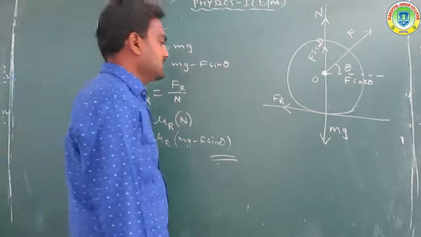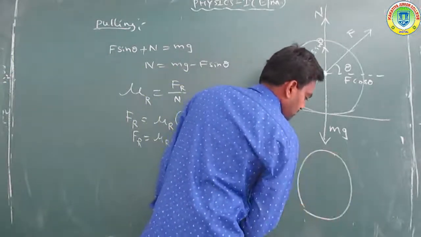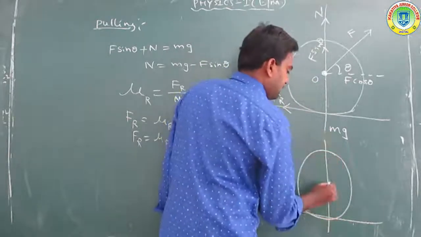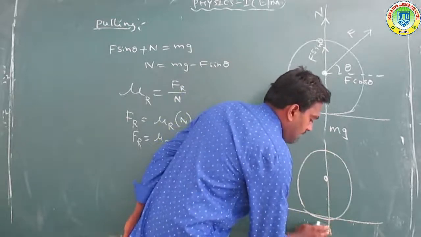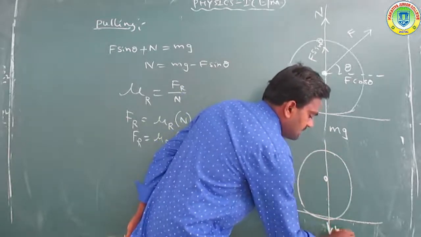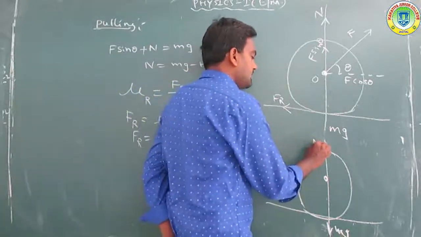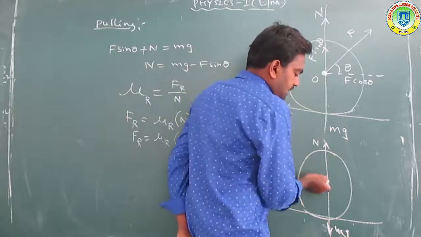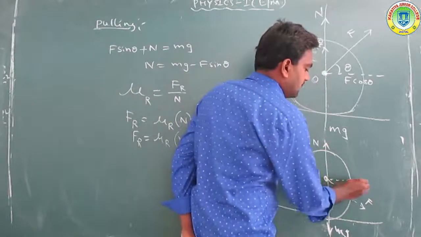Now pushing is taken. Here also mg, the weight of the land roller, is acting downwards, and the normal reaction is acting upward. The force F acts through pushing, making angle theta with the horizontal.